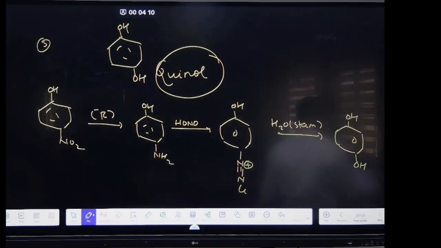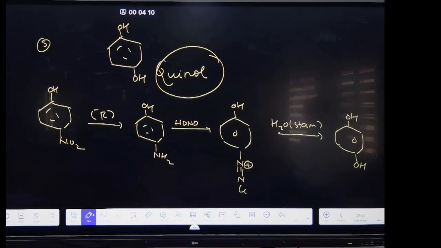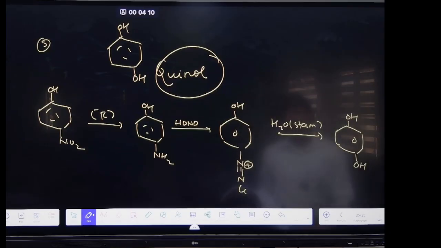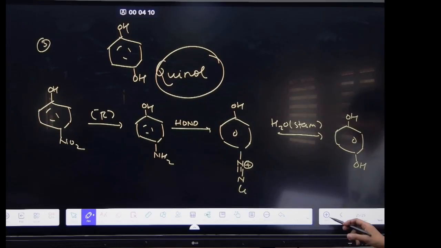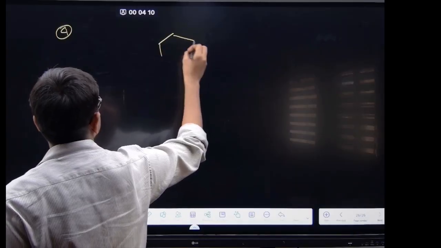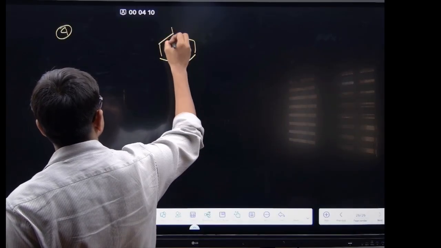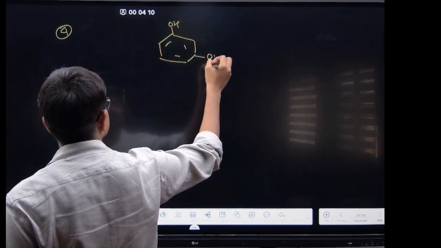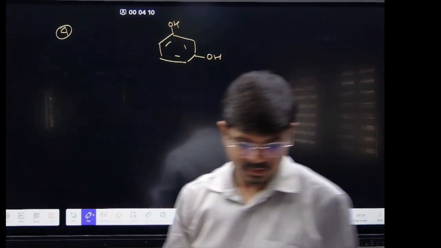Now question number 4. Resorcinol has OH at the 1,3 positions, meta. This is 1,4. Question number 4, you see. Resorcinol, OH and OH.